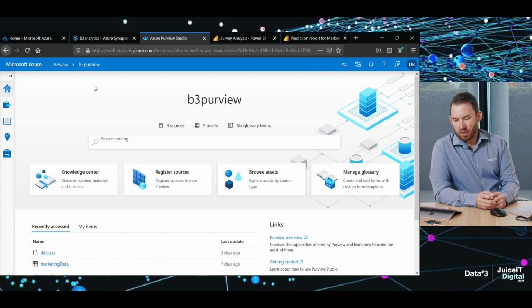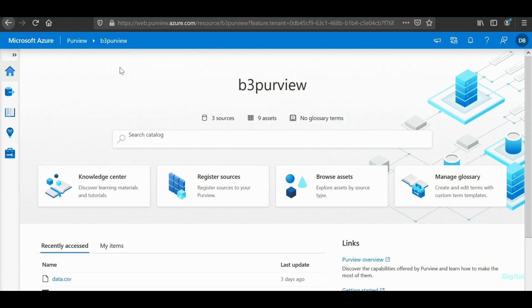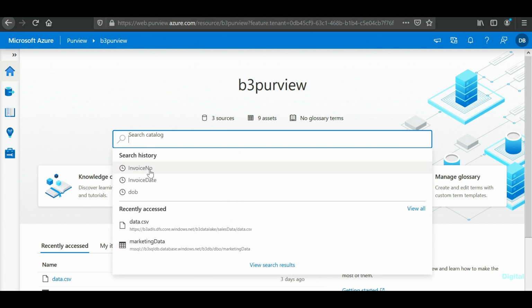I should mention that now that our data is in Azure, we can take stock of our data assets and surface them in Azure Purview. Azure Purview acts as a data catalogue, allowing me to find other data sources that may be useful, that acts as a true enabler of self-service business intelligence. In here, I can search for data sets in my organisation. For example, let's look for an invoice number.